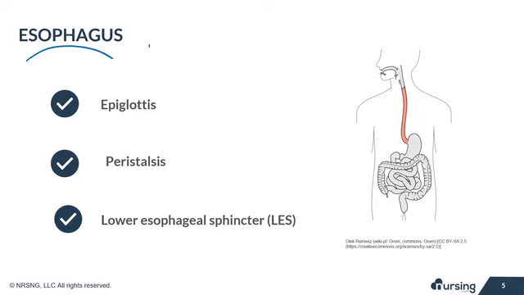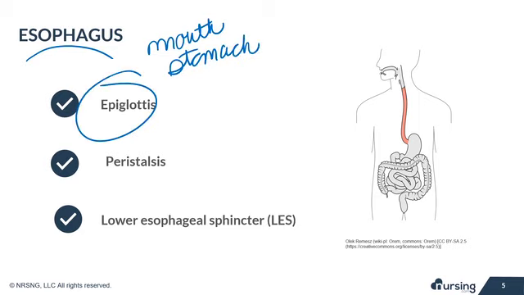The esophagus is a hollow muscular tube. It connects the mouth to the stomach. The epiglottis is a small flap located in the throat. It's behind the tongue and in front of the larynx. It's usually in an upright position at rest, which allows the air to pass into the larynx and the lungs. But when a person swallows, the epiglottis folds back to cover the entrance of the larynx so food and liquid don't enter the windpipes and lungs. After swallowing, the epiglottis returns to its original upright position.